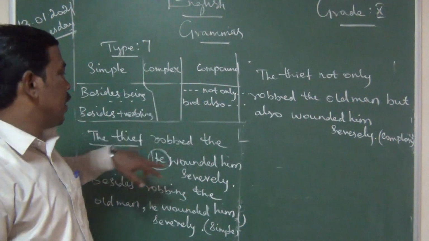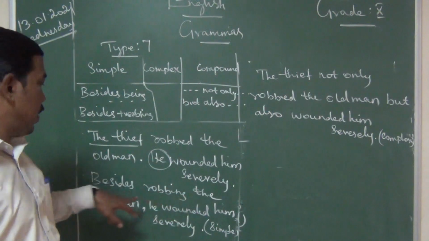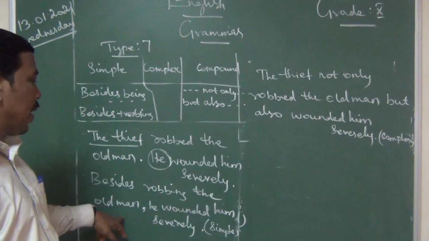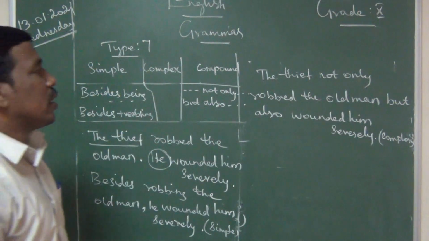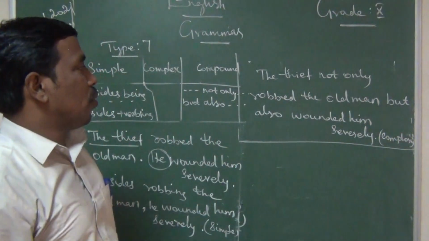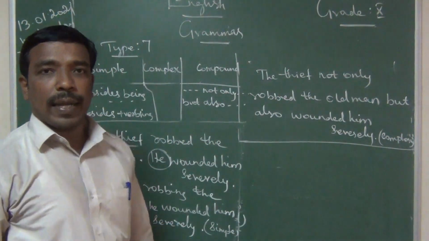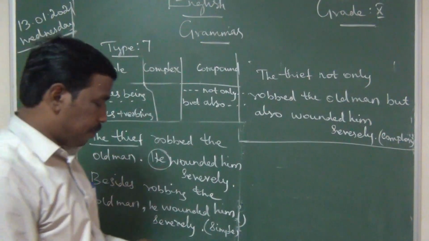So two models I said. The thief robbed the old man. He wounded him severely. Besides robbing the old man, he wounded him severely. The thief not only robbed the old man, but also wounded him severely. Write fast. Next question.